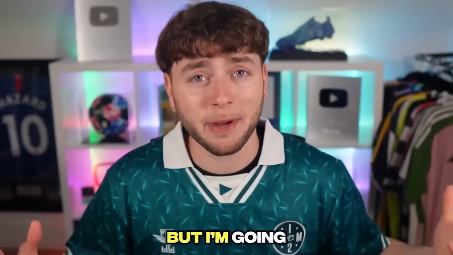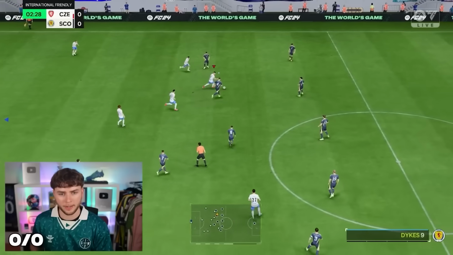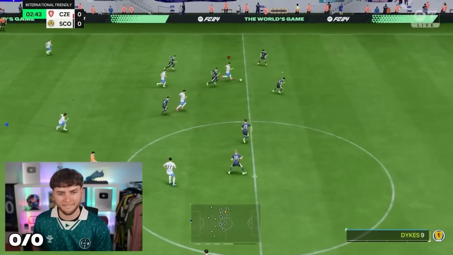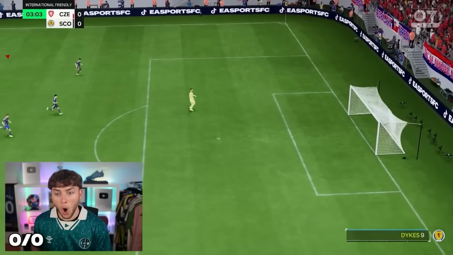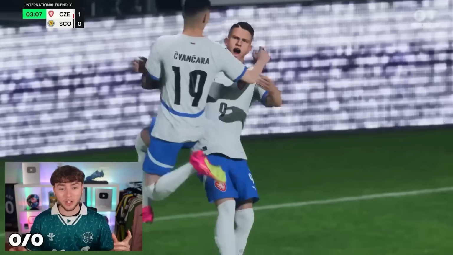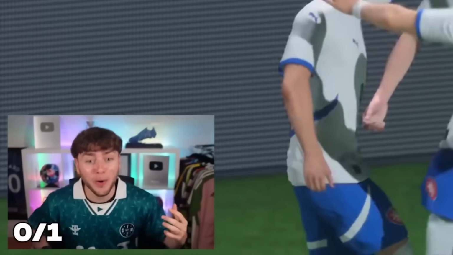Anyways, moving on to 2020, we have one of the greatest goals in the history of the tournament. This goal from Patrick Schick, probably the best goal of the tournament. And yeah, it might be impossible to recreate, but I'm going to give it my best shot. Schick. He's there. The finesse shot. Oh! We've actually... No, that's not Schick! No! I scored it with the wrong guy! I can't believe it.